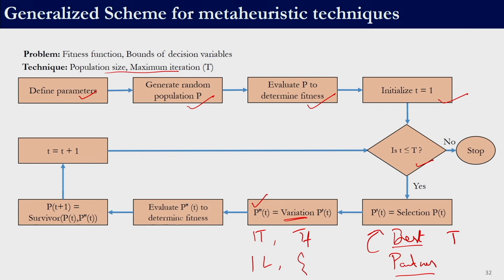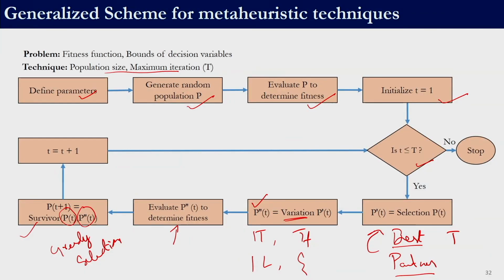Then we evaluated the fitness function of the new solution, right. As and when we evaluated the fitness function of the new solution, here we employed a greedy selection strategy, right. So, we said that between the solution which is used to generate the new solution and the solution which has been generated, one of them will survive based on their fitness function. So, this also is valid in TLBO. So, we can see that TLBO fits well into this meta-heuristic framework, and as we progress we will see that the rest of the techniques also more or less fit into this framework.